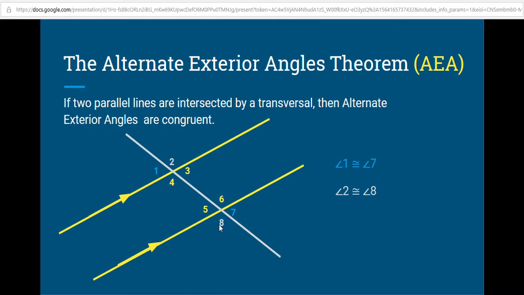We can prove this in the same way as we proved the alternate interior angle theorem. We know that 1 and 5 are corresponding. We know that 5 and 7 are vertical. Therefore, since 5 is congruent to 1 and 5 is congruent to 7, 1 has to be congruent to 7. Same thing is true with 2 and 8. 2 and 4 are vertical, 4 and 8 are corresponding. Therefore, 2 is congruent to 8.